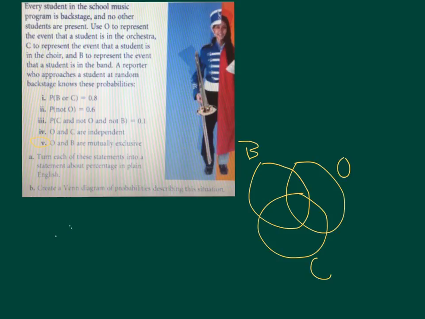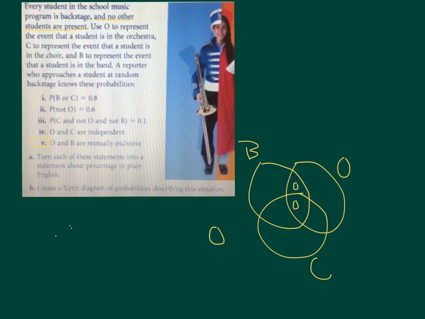O and B are mutually exclusive. What mutually exclusive means is they cannot both happen. Okay, so in other words, someone cannot be in orchestra and band. So orchestra and band, the intersections are 0 and 0. We also know the outside is 0 because of what it said in the introduction. No other students are present. So everyone there is in something. No one is in nothing.